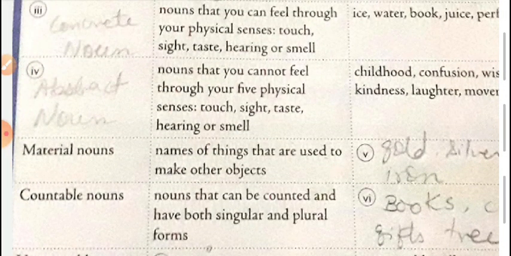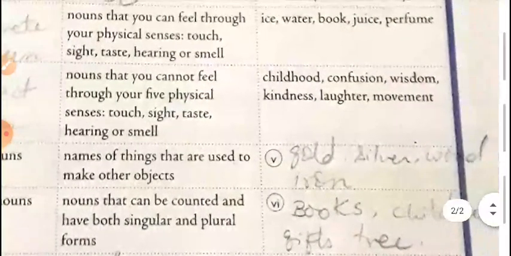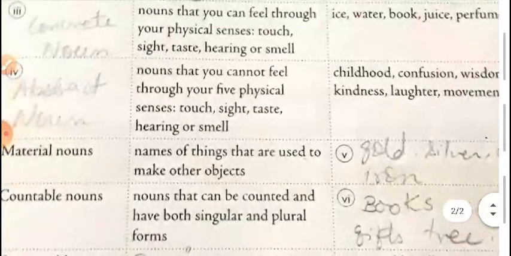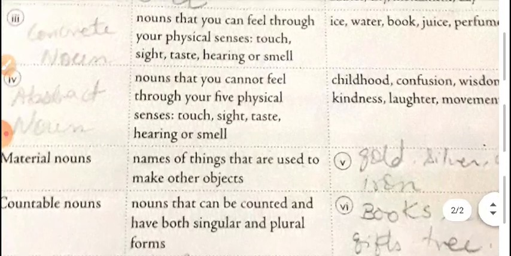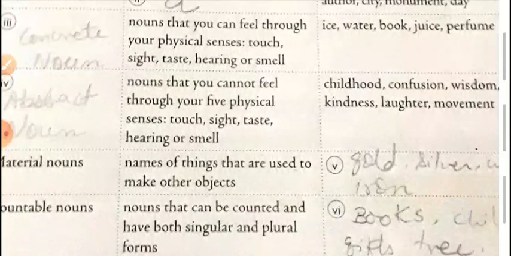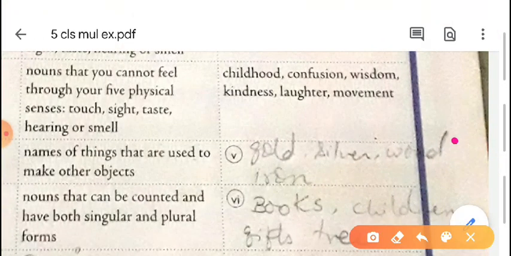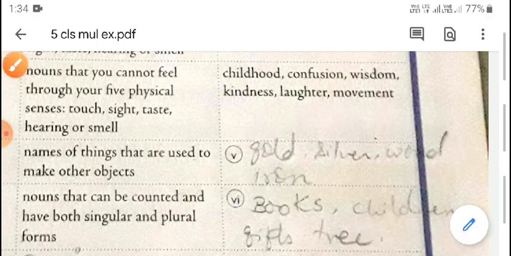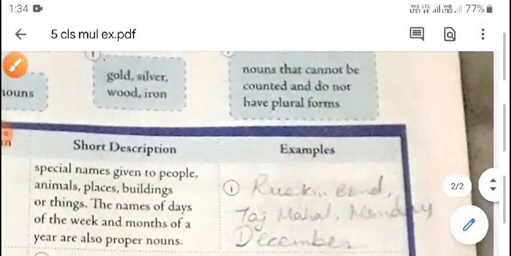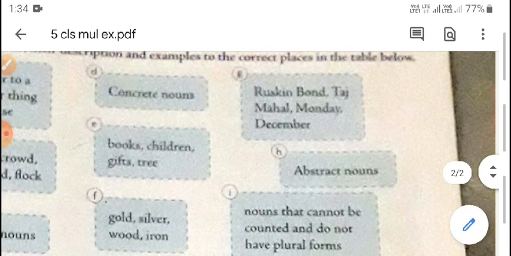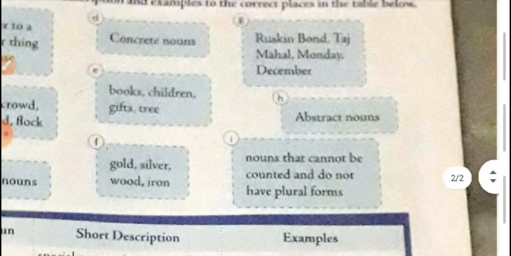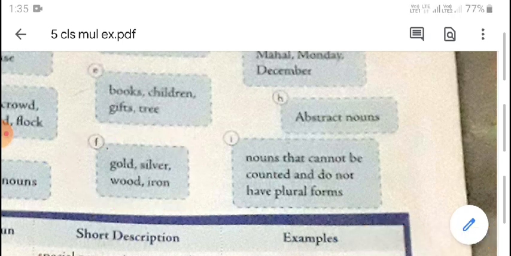Now next one, type of noun given there, material nouns, and the description is also given. We have to write the example. What are material nouns? We can make things from that particular material. That type of material's name we can say material noun. Examples given here: gold, silver, wool, iron, glass, rubber. These are examples for material nouns. This is the example option given.